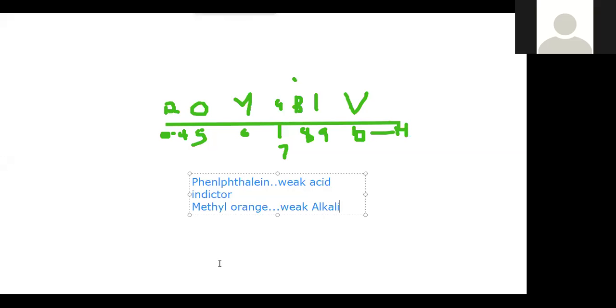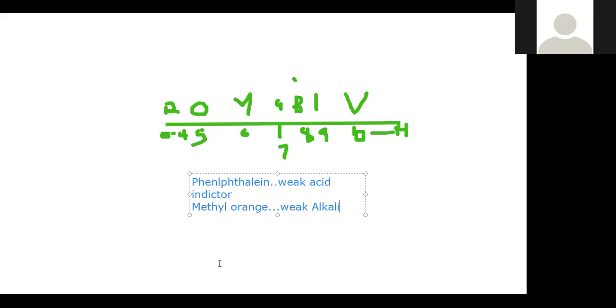Now, when we put phenolphthalein in acid, because phenolphthalein is an acid indicator, it will be colorless. There's no color change. When you see that there's no color change, then you know that the solution you are talking about is an acid. Are we getting it? It's an acid. Now, when you put it in a solution and it changes from colorless to red, then that means the solution is an alkaline.